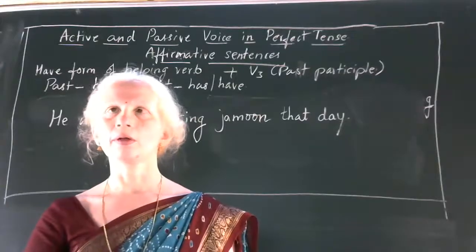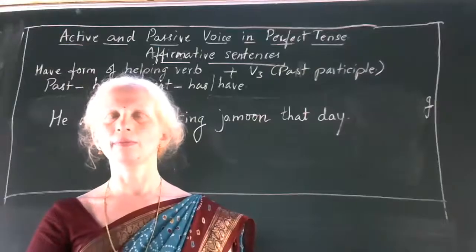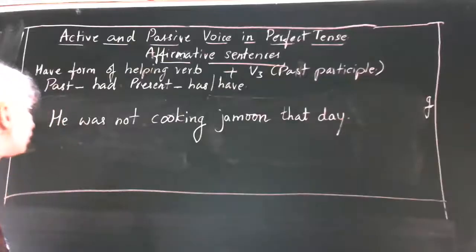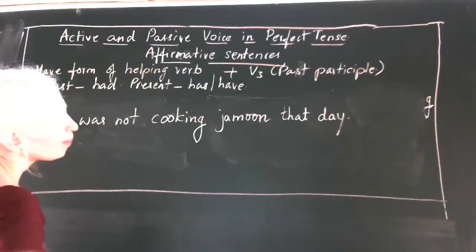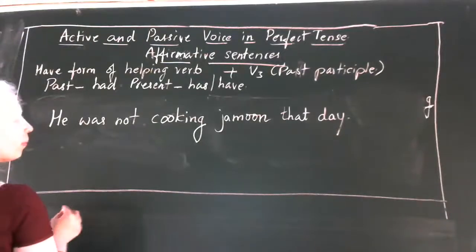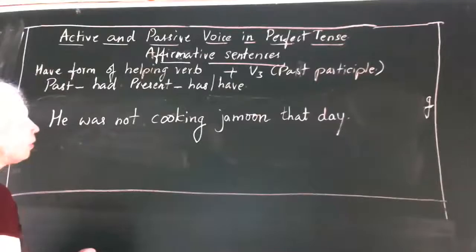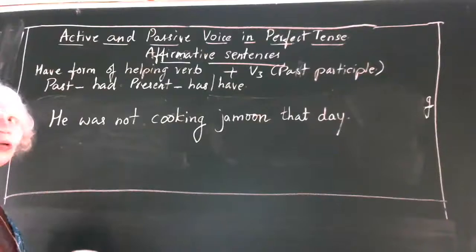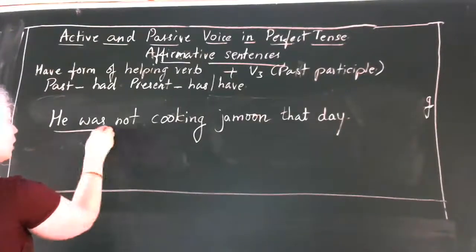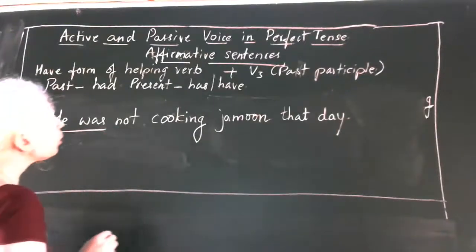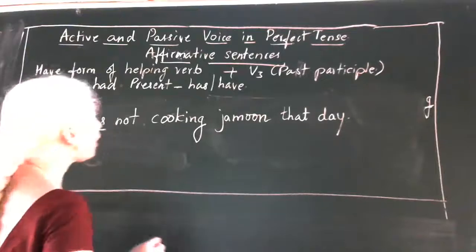Hello, Mataji. Good morning, Marie. Can you write this sentence in passive voice? Good morning, Mataji. Mataji, I have written it. Yes, tell me the answer, Marie. Jamun had been. You are using had been. Passive voice you have to write, no, Marie. See, this is in continuous tense. He was not cooking jamun that day.